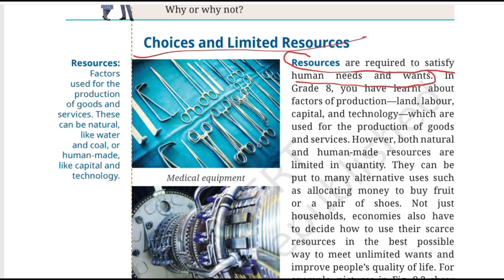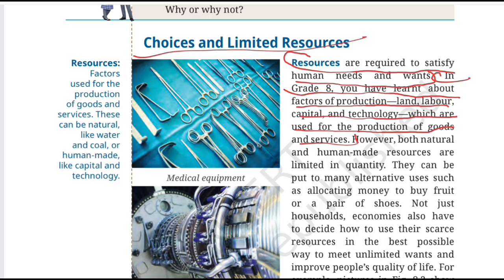And this takes us directly to something you have already studied in grade 8. In grade 8, you learned about factors of production like land, labor, capital, and technology, which are used for the production of goods and services. So, do you remember these? Land, which is a natural resource used in production; labor, the physical or mental effort of people; capital, human-made resources used for production, such as machines and equipment; technology, the methods and knowledge that help us produce goods and services. So, let's take a simple example.